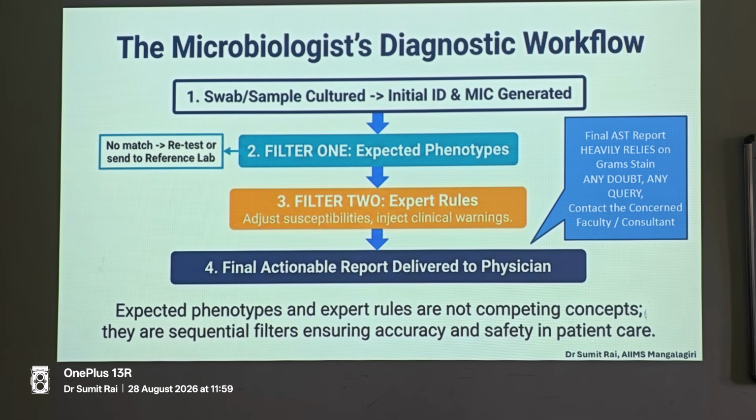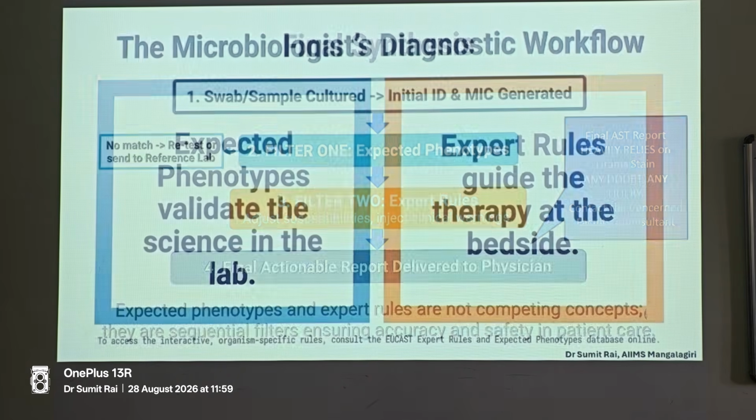But you write down exactly what you see very carefully, because what you see and what is on the plate might have discrepancies due to how the specimen has been collected. So you have to see whether there is a match or no match, whether you have to ask for a repeat sample, look at the expected phenotypes, do the correct identification, apply the expert rules, and only then give the final actionable report.